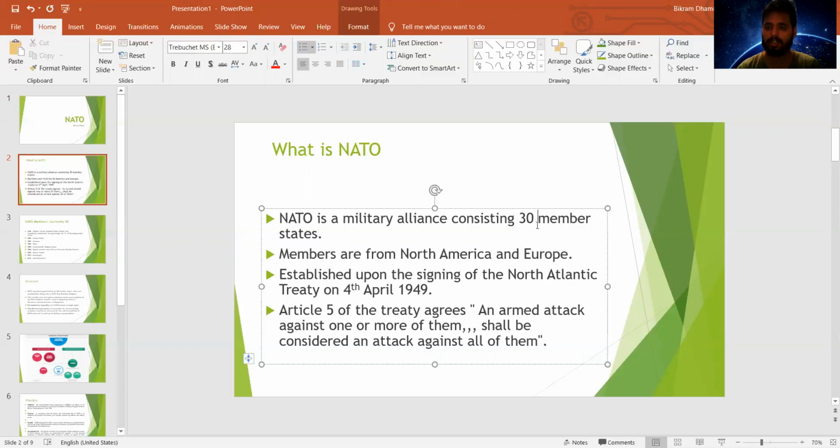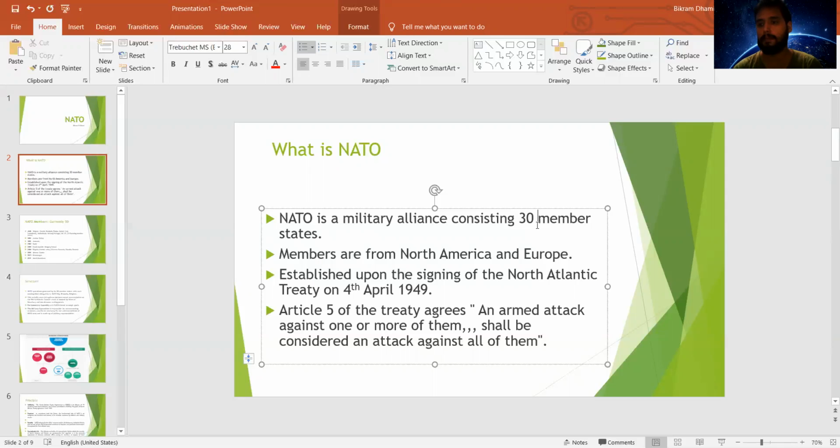So in Article 5 of the NATO treaty, it is mentioned that if there is any type of attack, any type of security threat, or any warfare-like situation against any NATO member state, then that shall be considered an attack or war against all of the NATO members.